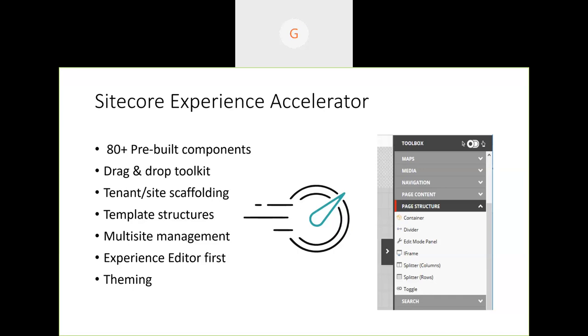Next, as we move into any new platform, we need to understand the terminologies in that platform.